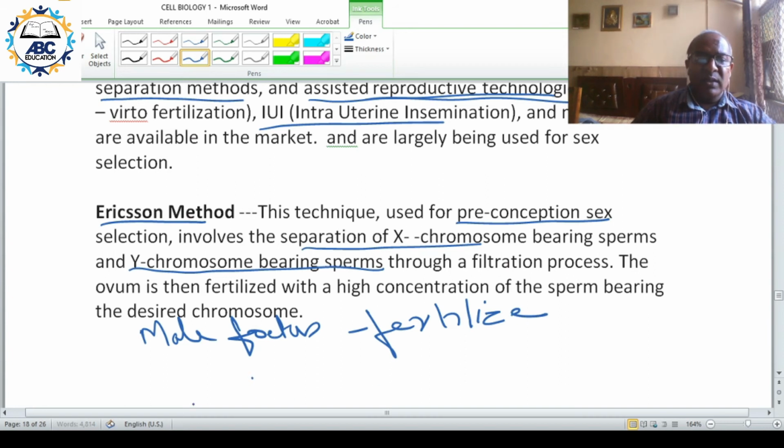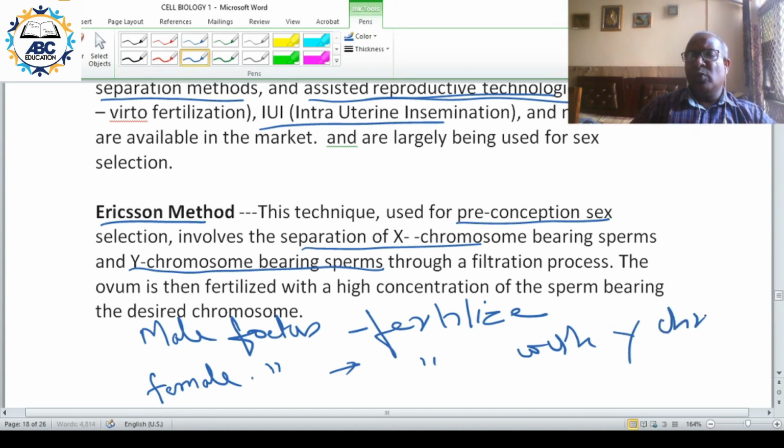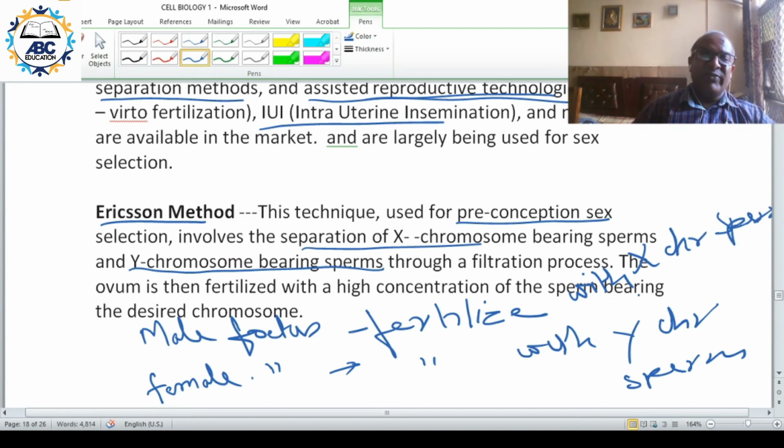Whereas for a female fetus, fertilize with Y chromosome bearing sperm. So now you can decide the sex of the fetus.